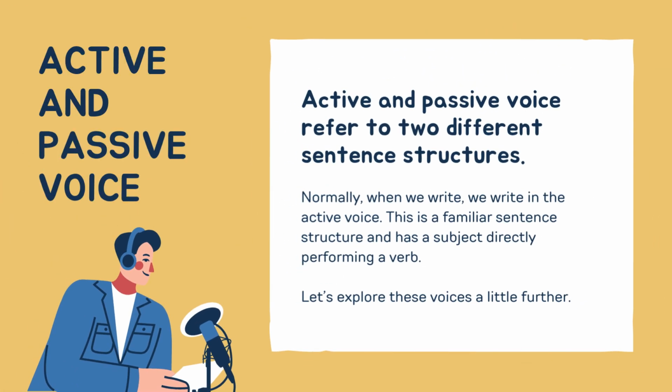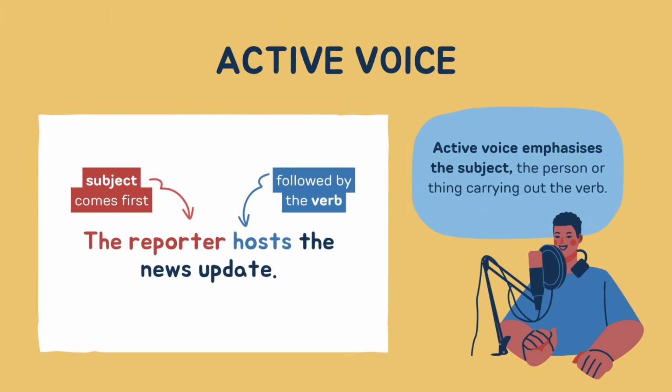Active and passive voice. Normally, when we write sentences, we write them in active voice. This is the familiar sentence structure and has a subject directly performing a verb. So let's explore these voices a little further. Here is a sentence: the reporter hosts the news update. Active voice emphasizes the subject, the person carrying out the verb. So in active voice, the subject comes first and it is followed by the verb.